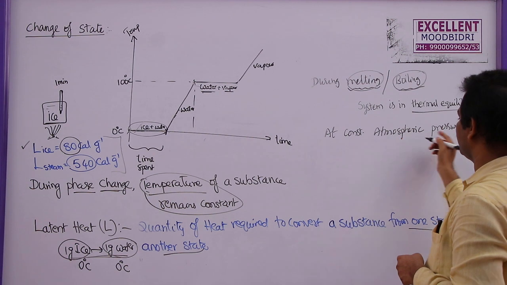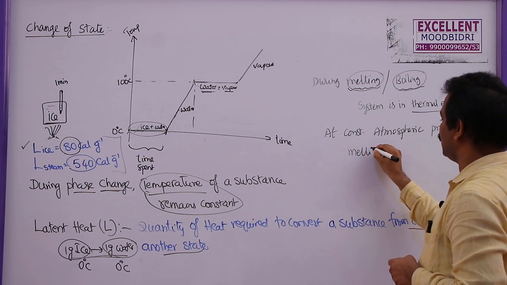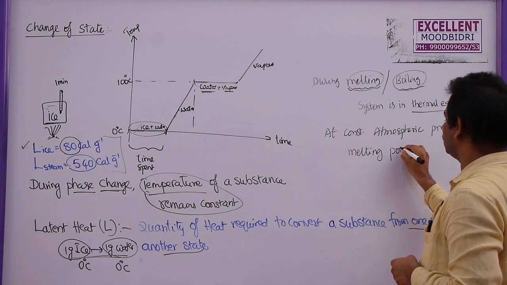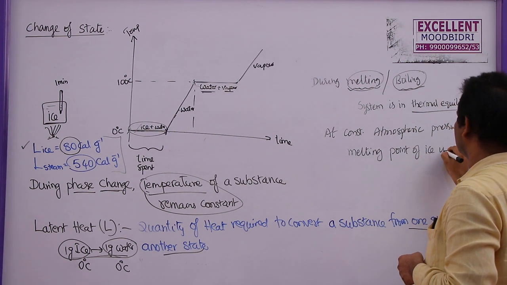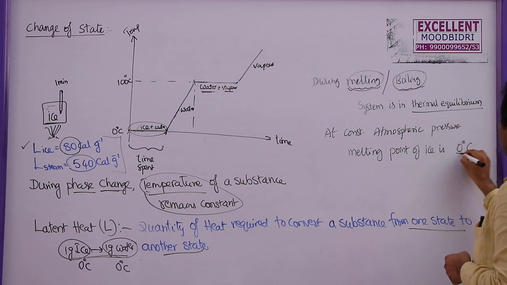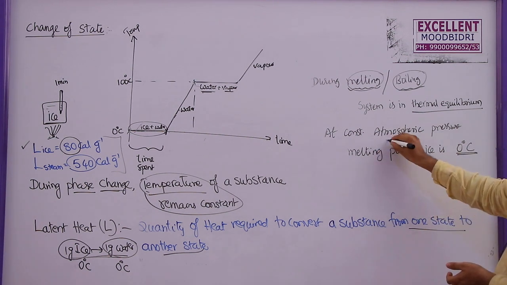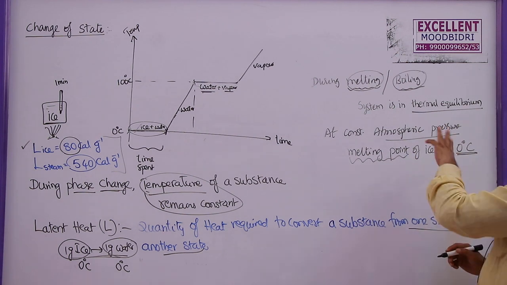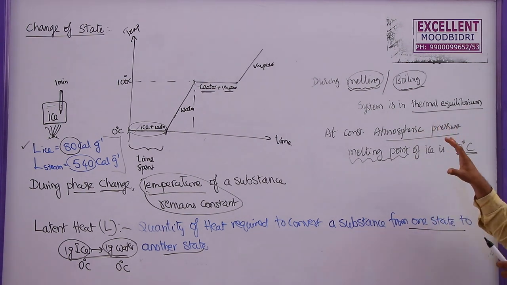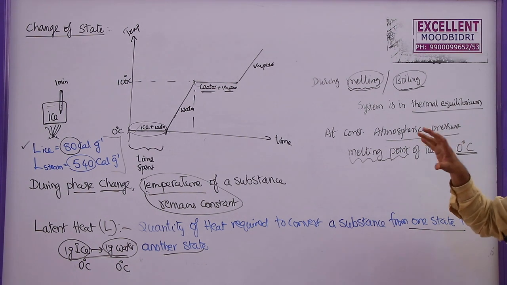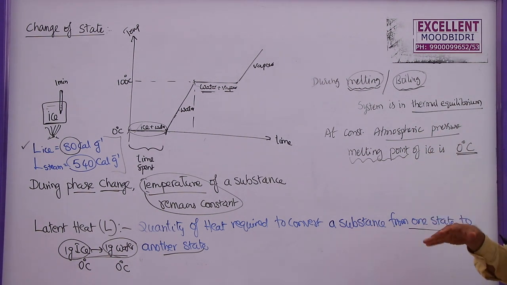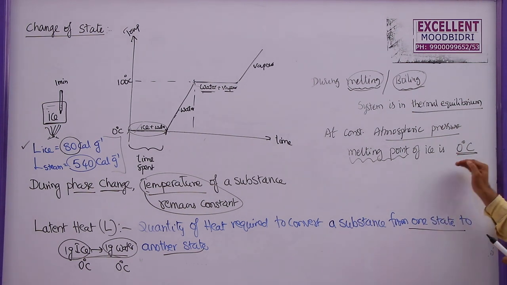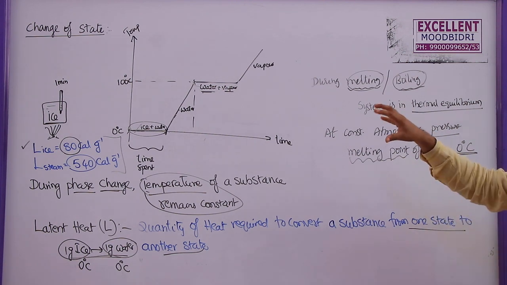At constant atmospheric pressure, the melting point of ice is 0 degrees Celsius. Suppose the pressure changes, what happens to this melting point? That we will discuss in a topic known as regelation. Whenever pressure increases, it is found that ice melts below 0 degrees Celsius. Before attaining this itself, ice melts into water. So that I will discuss now.